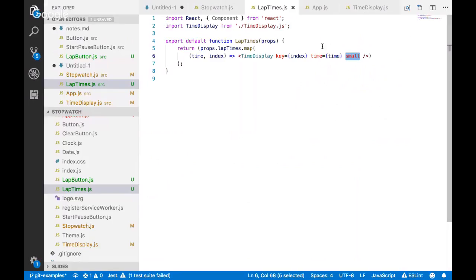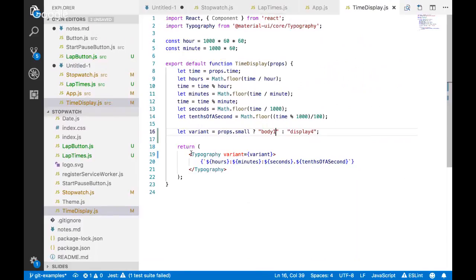You don't really know how the time display is handling that. I don't know if any of these approaches are better than another one. You can see the argument that this lets it be more decoupled from the underlying typography element, but it also means that we don't have as many options, right? You'd have to code in a lot more options if you wanted to support a lot more variations. Because this supports only two, whereas before we supported every possible typography variant. So I'm just showing some different approaches that people can use.